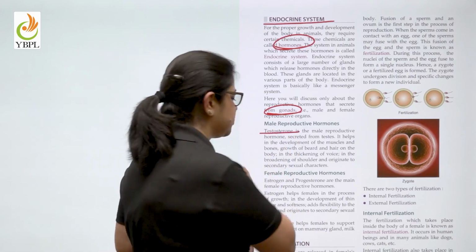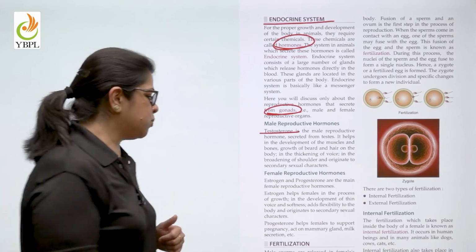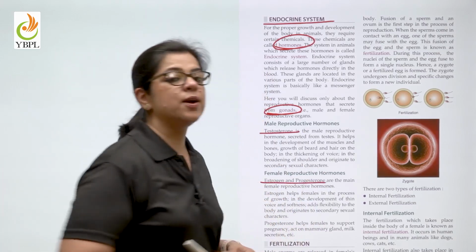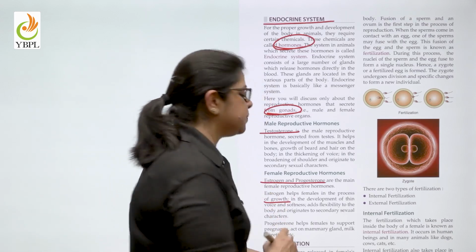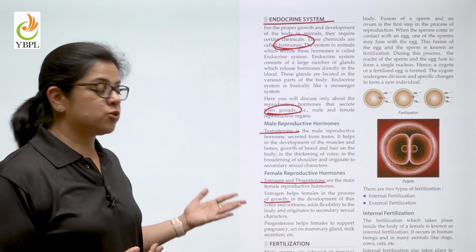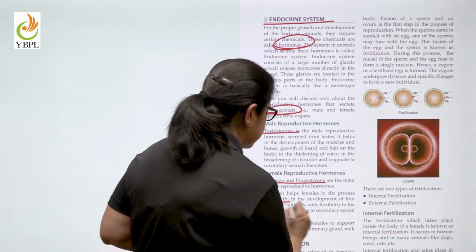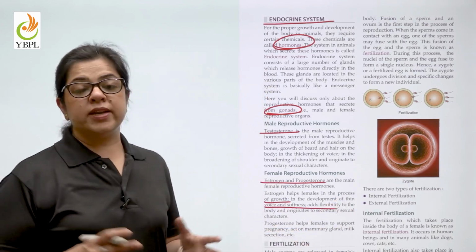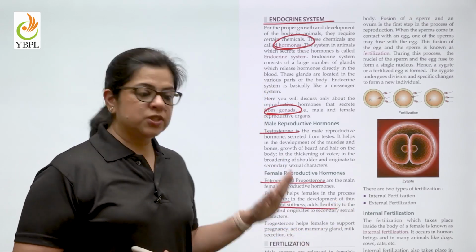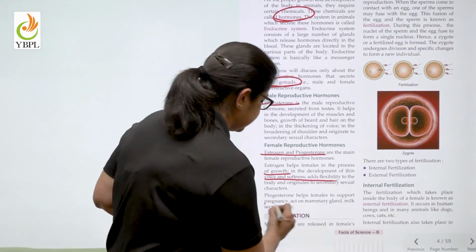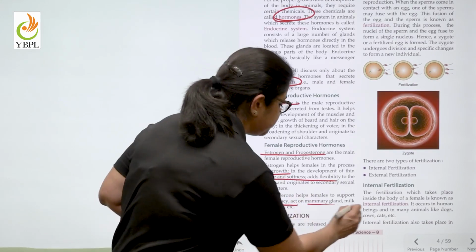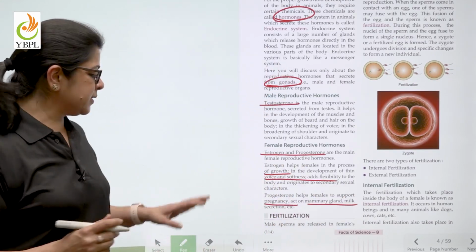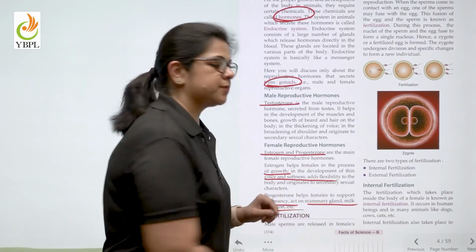They are testosterone, and the female hormones are estrogen and progesterone. Estrogen specifically helps in the growth, and it also helps in the development of the thin voice, the body shape, etc. Progesterone is specifically there to support a woman during pregnancy, to develop the mammary glands, milk secretion, etc.